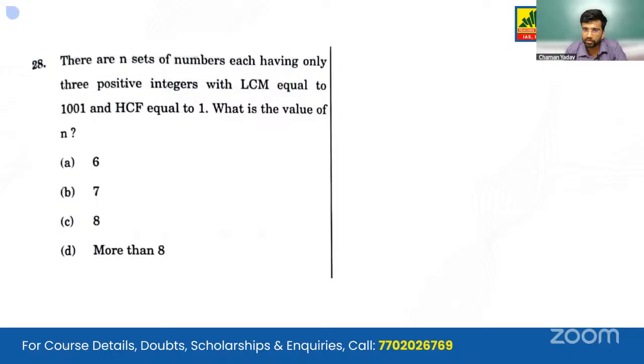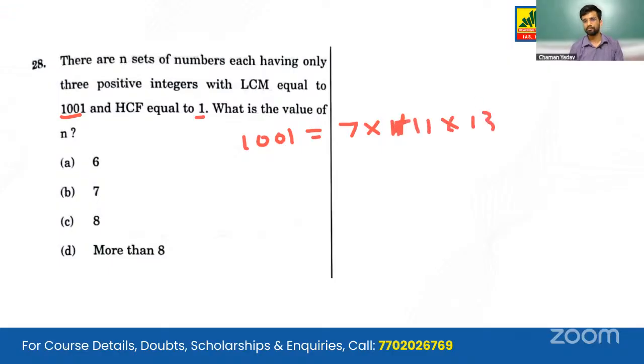There are n sets of numbers, each having only 3 positive integers with LCM equal to 1001 and HCF equal to 1. So we are given 1001. We can write its factors as 7 into 11 into 13.